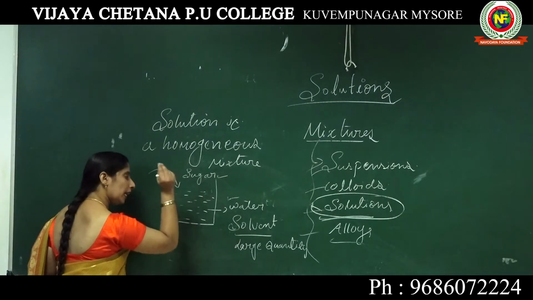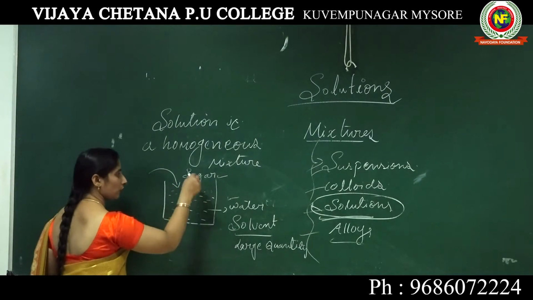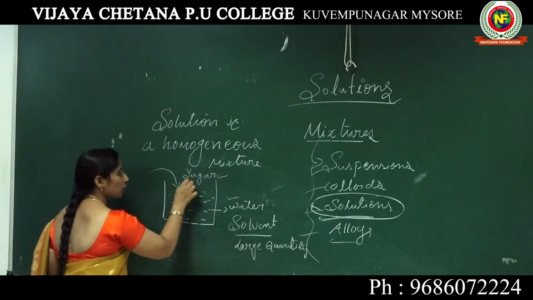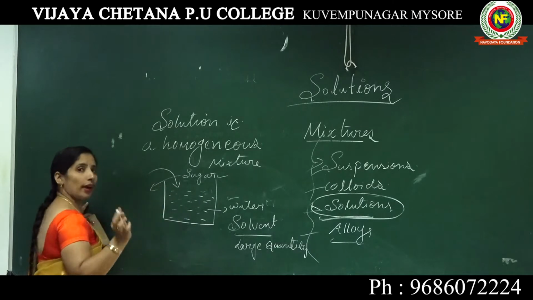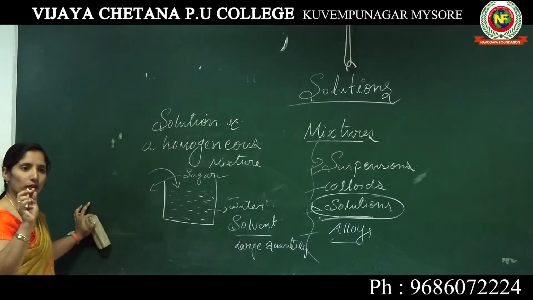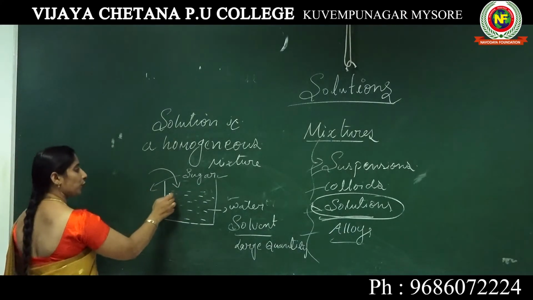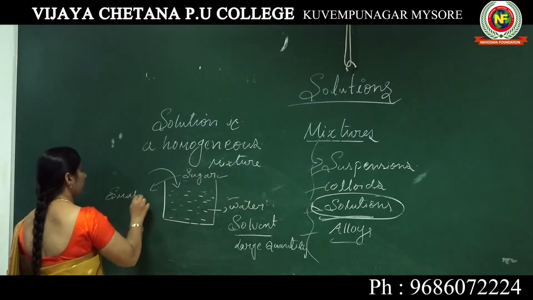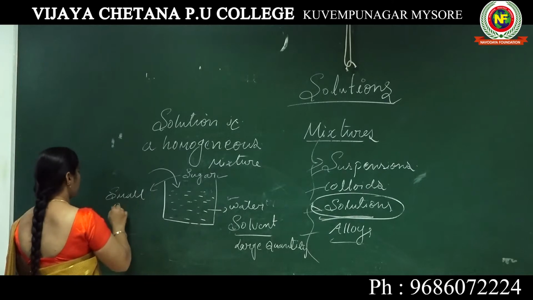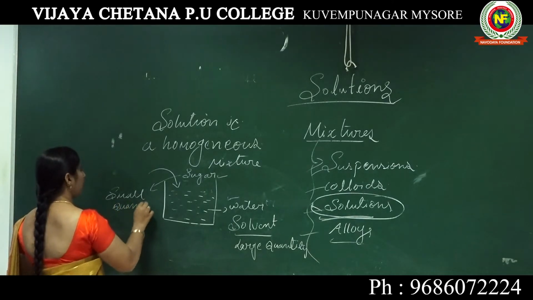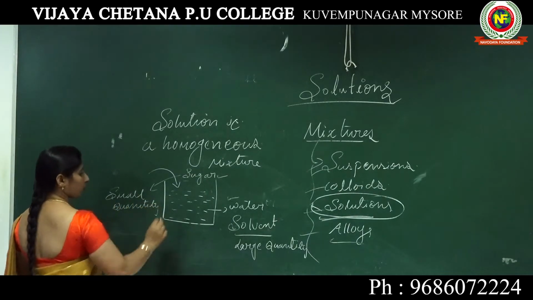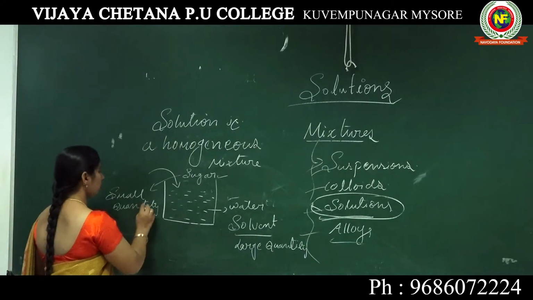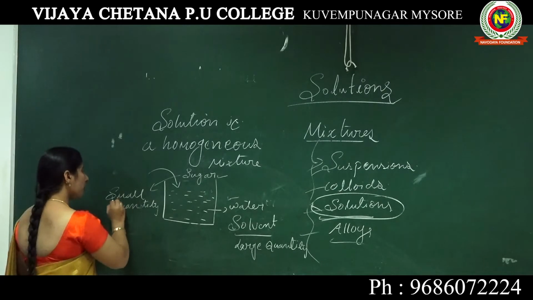I am adding only a spoonful of sugar inside this beaker. So what about the quantity of sugar? Only 1 spoon, which is a very small quantity.